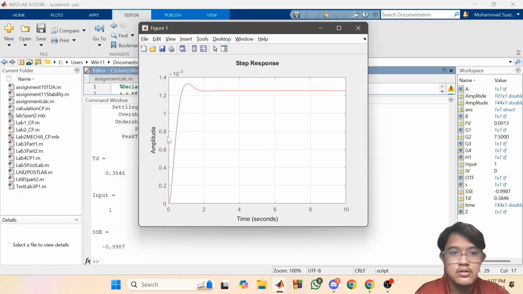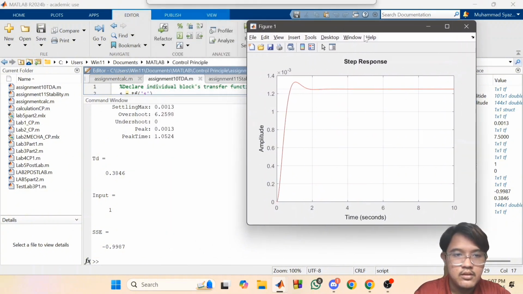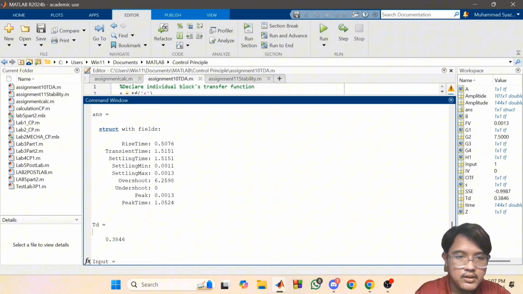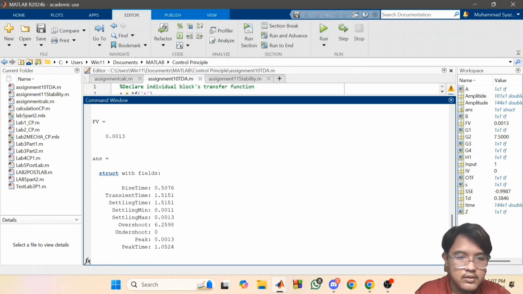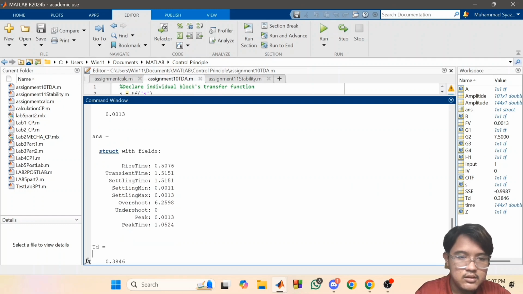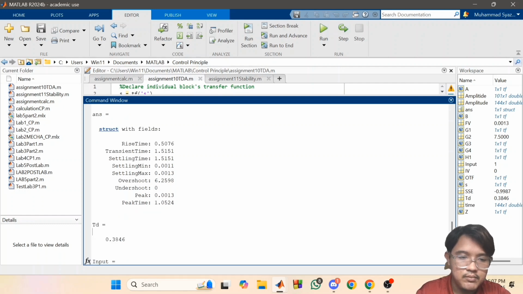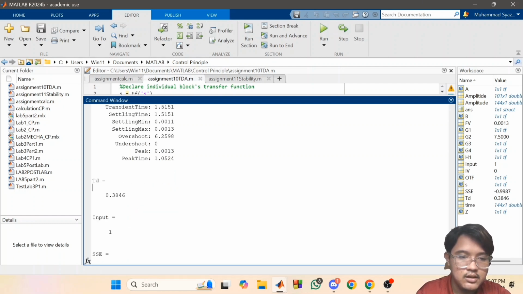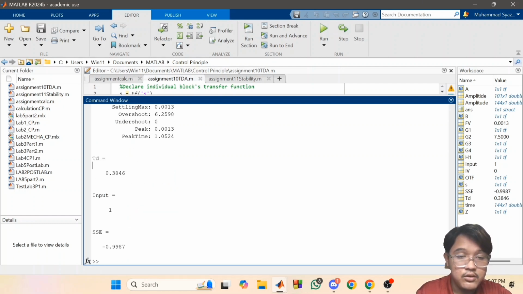We got an underdamped step response. These are the parameters we got: the rise time TR, settling time TS, the Cmax, the overshoot, peak time TP, this is the delay time TD, and this is the SSE.